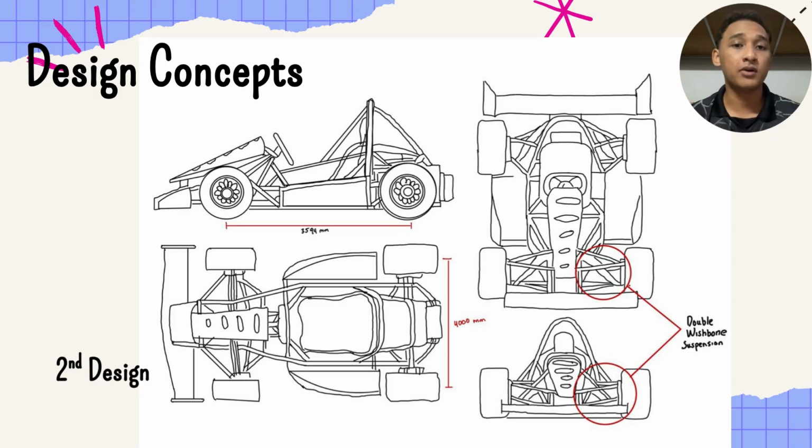This is the second design for our project, so I will compare the improvements that I made in this design compared to the first one. To achieve optimal handling and stability, the frame is designed to support a near 50-50 weight distribution by centrally positioning the driver and placing heavier components like the engine, fuel tank, and battery close to the vehicle's center of gravity, while maintaining symmetry for balanced load transfer.